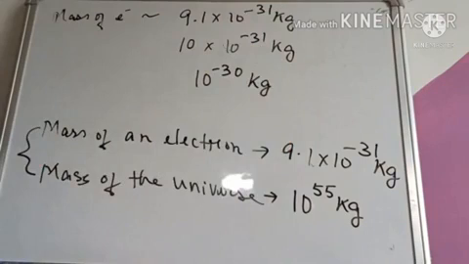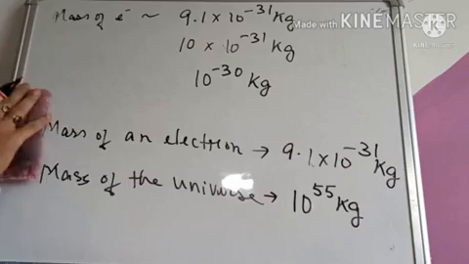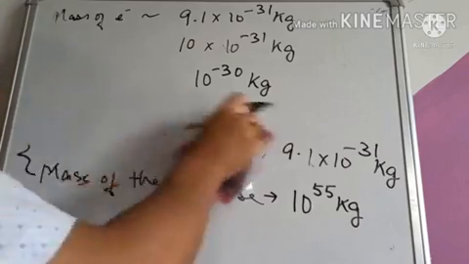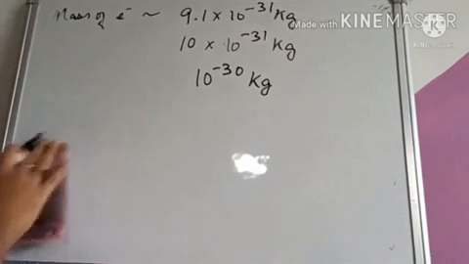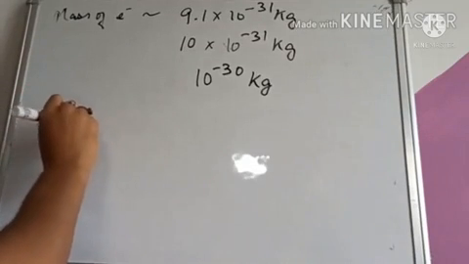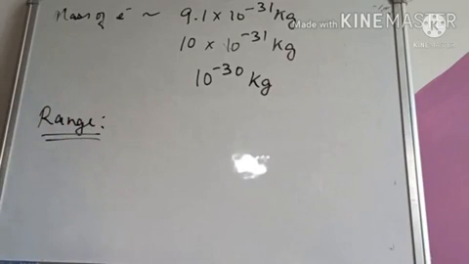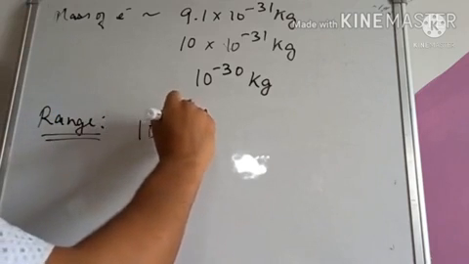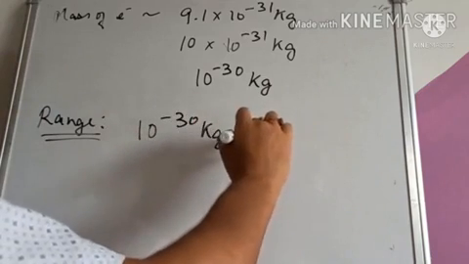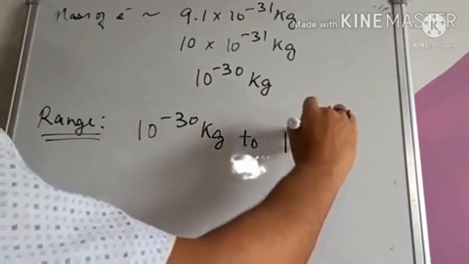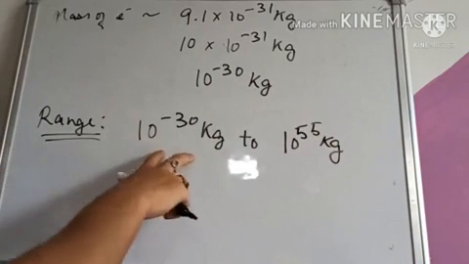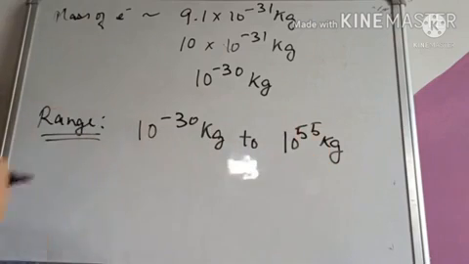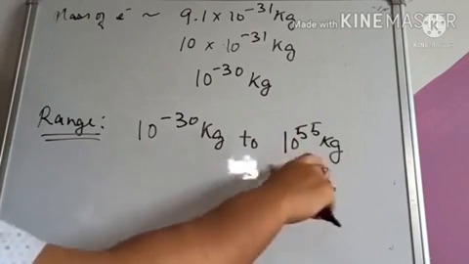Clear is it? So if we write the range for these two values, then what will be the range? I mean electron mass to etu hai pela etu consider koribo parim. Thik ase? So the mass of all the objects in the universe, I mean range to likhibole goisu ki hob bitor lie koribo. The mass of all the objects in the universe lies between these two values, 10 to the power minus 30 kg to 10 to the power 55 kg. The mass of all the objects in this universe lies between 10 to the power minus 30 kg to 10 to the power 55 kg. This is just the order, okay? Eto order he likhisu, aru etu order he likhisu.